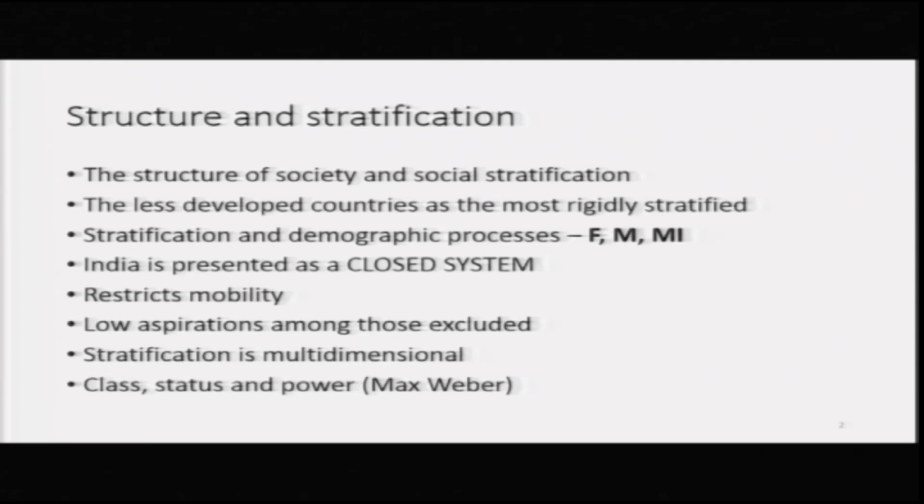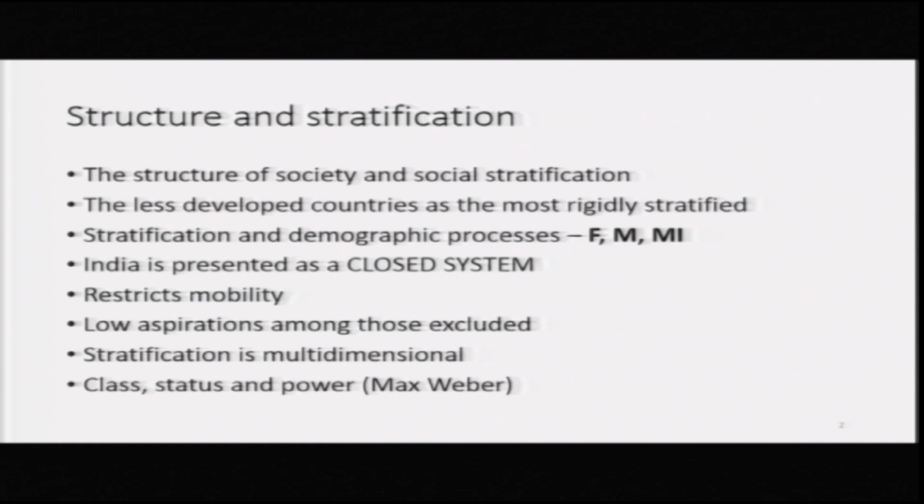Class is very much there. So, some people talk of caste and class, and in some very isolated cases there is also the prevalence of slavery. Rigidity of social stratification restricts mobility. Caste is seen to be a closed system with restricted mobility, and aspirations of people to rise are low.